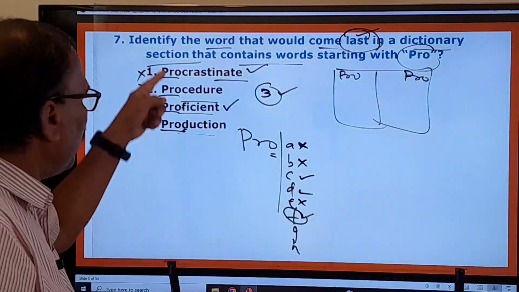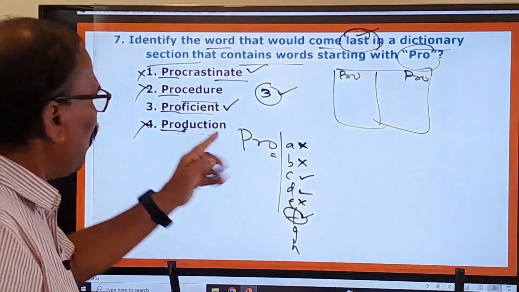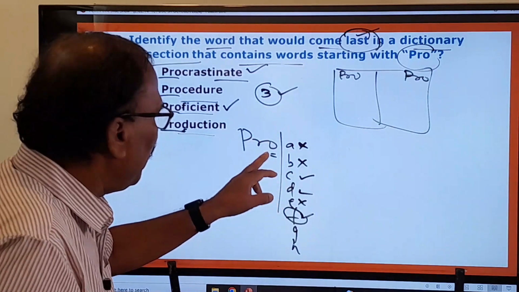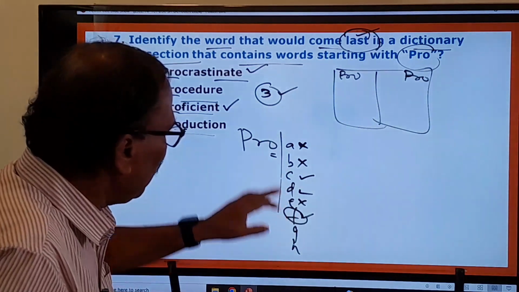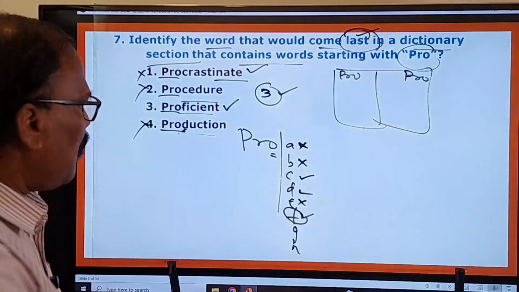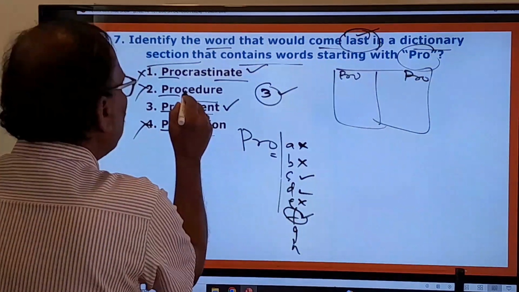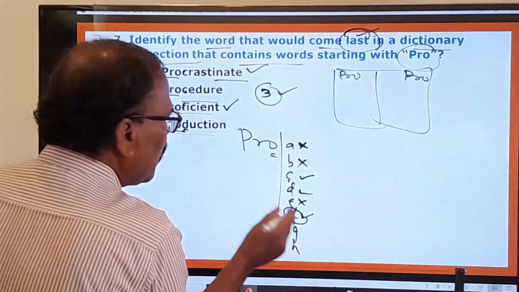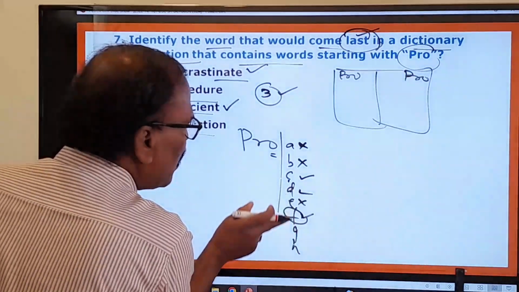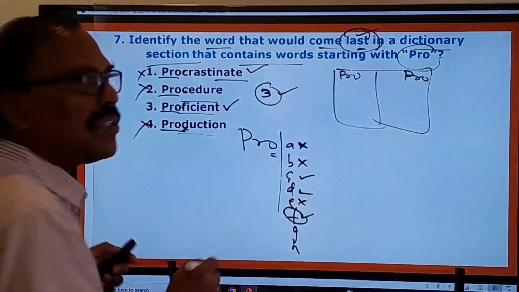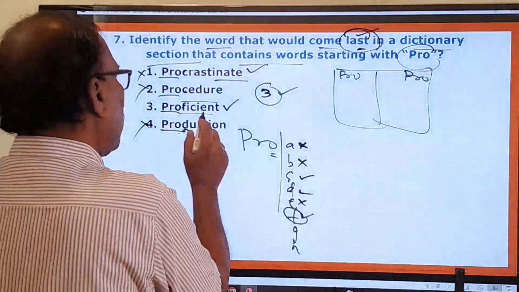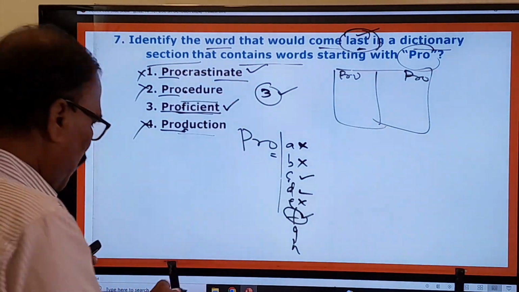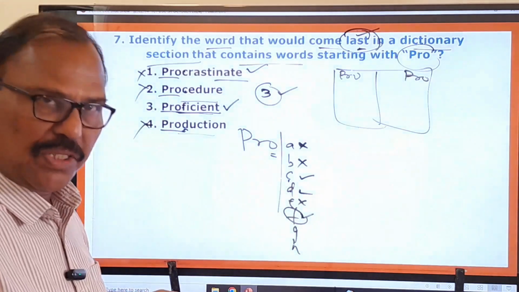After all, these words are beginning with pro. And after pro again ABCD, PROA if there are words, PROB, PROC, PROD, like that. So all the letters will be coming. So here C word is there, PROC, these two words, and the D word is also there, and the F word is also there. So this comes first, this comes next, this comes last. Now he is asking you for the last word, and therefore your answer is the proficient one. Third one is only your answer. Okay, now let's move on to the next question.